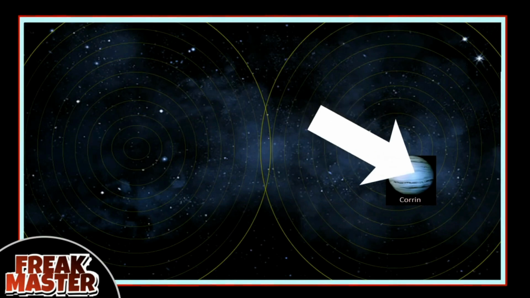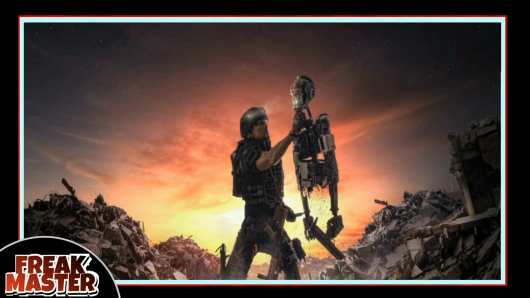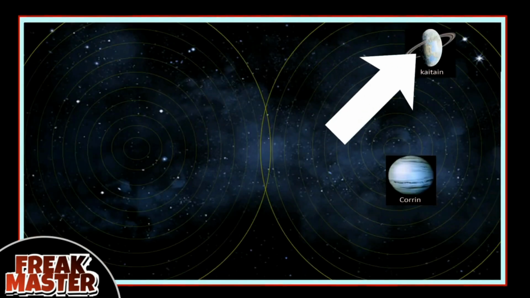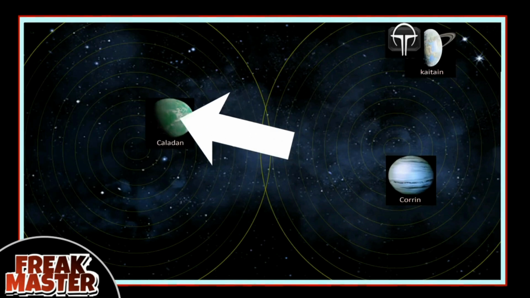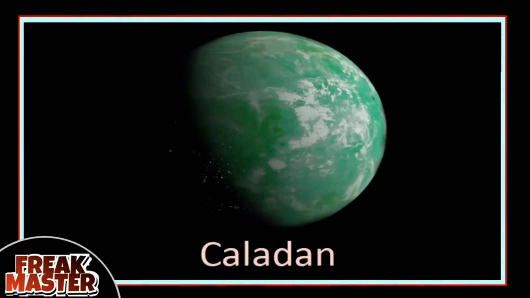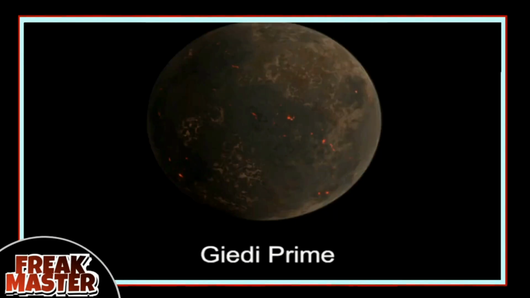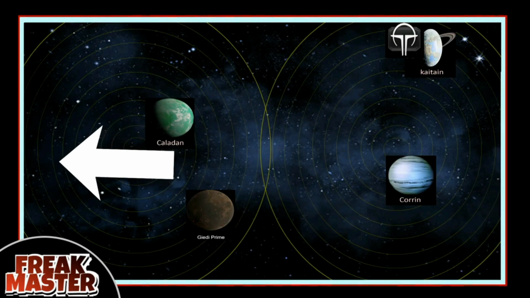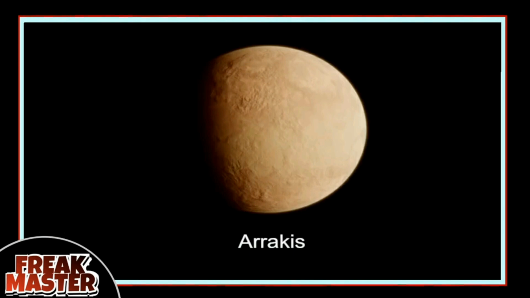Here's Corinth, where humans defeated machines over 10,000 years ago, as I mentioned earlier. This is Caton, the planet where the Empire is based. Here's Caladan, a planet rich in water and vegetation. And this is Giedi Prime, Caladan's main rival planet. But here we have the most important planet of all, Arrakis, also known as DUNE, around which this entire story revolves.